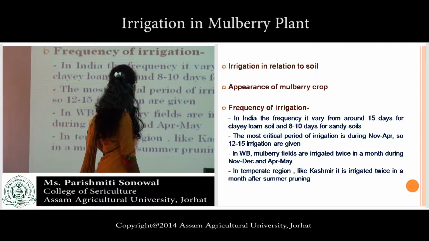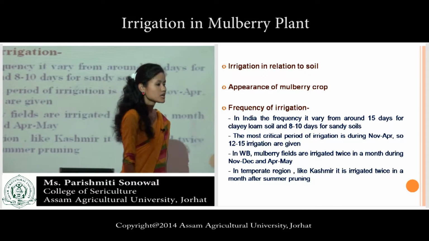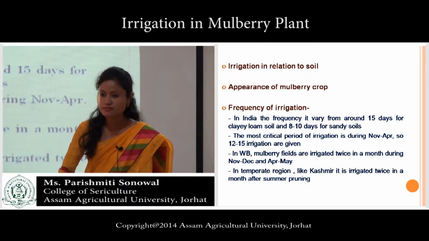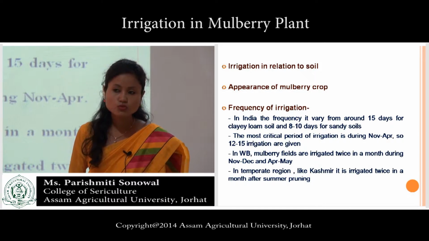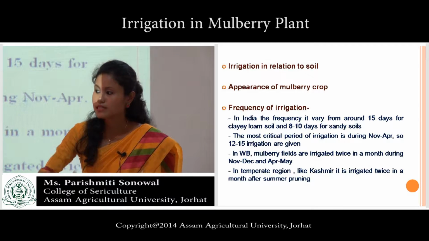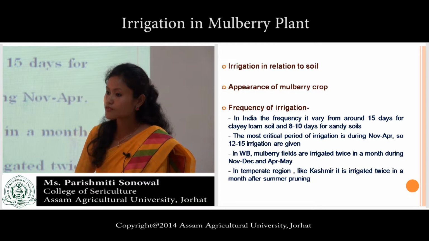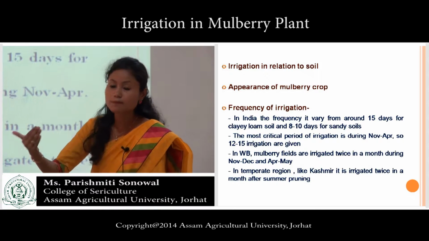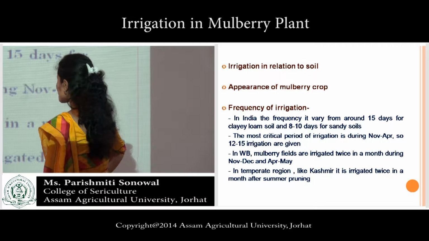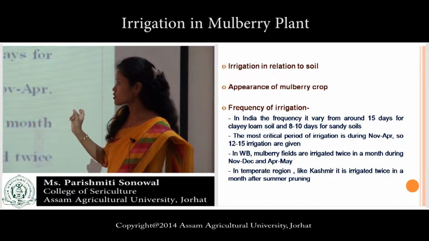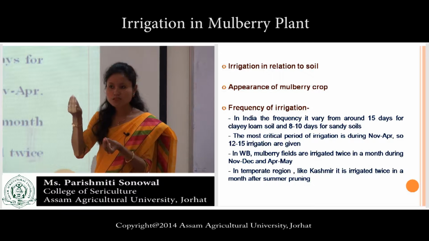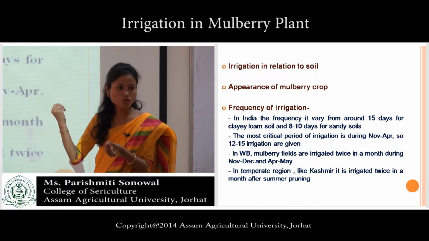Then third point, frequency of irrigation. There is a time to irrigate. You can't irrigate anytime you like. There should be some gap, interval. In those intervals you have to apply water, you have to irrigate the plant. In India, the frequency varies from around 15 days for clay loam soil and 8 to 10 days for sandy soil.